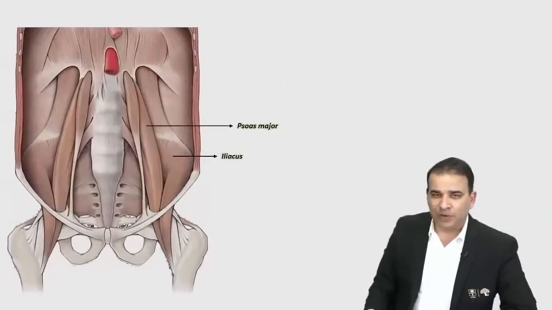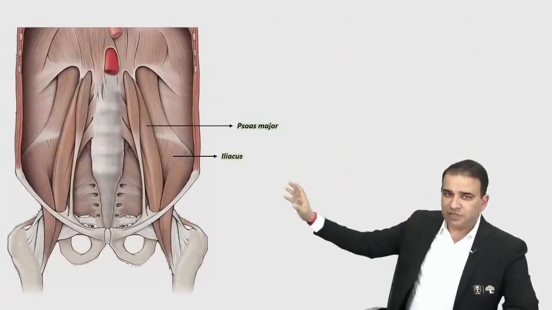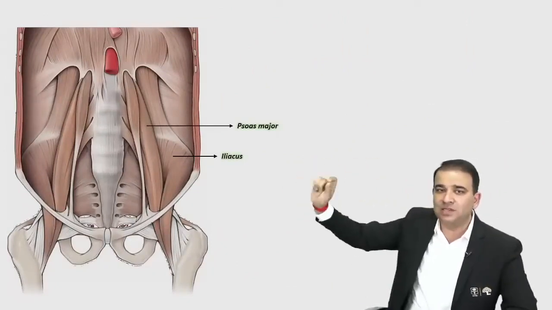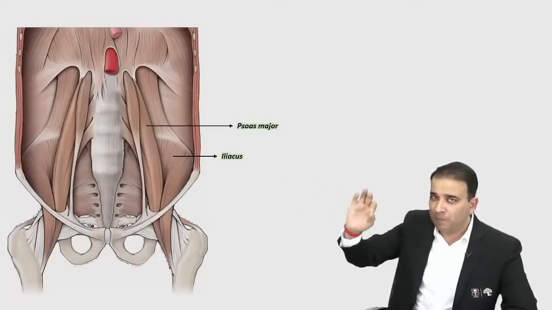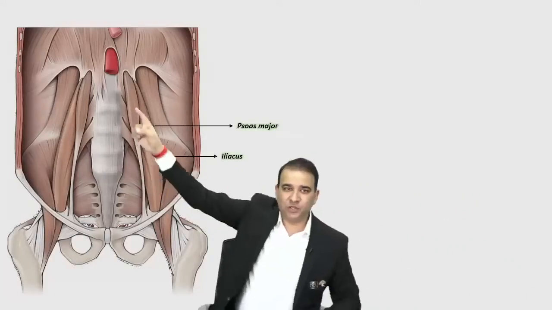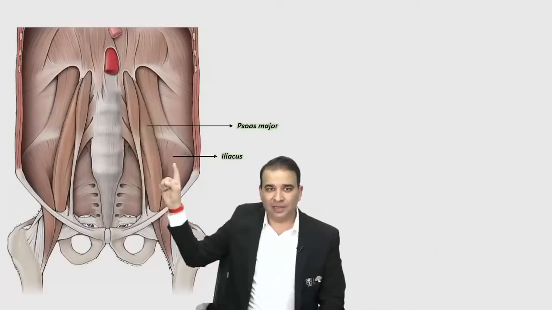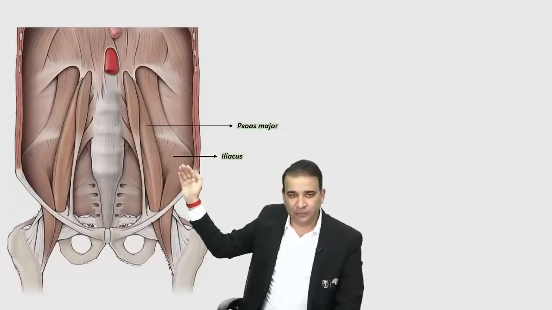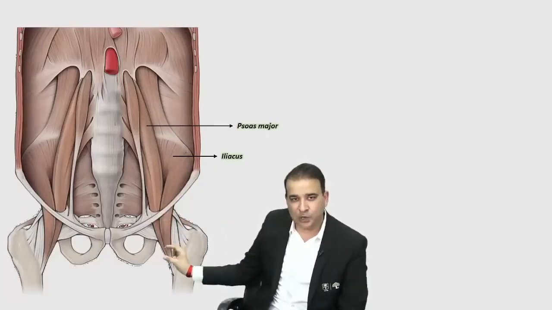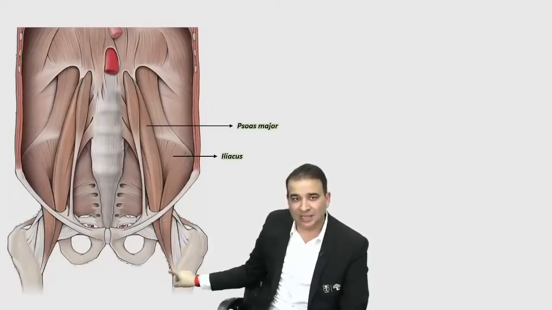Now look at this. First of all, please get oriented to this image. I do not want you to see anything extra and unnecessary here. Just focus on the two muscles. One is the psoas major muscle originating from the lumbar vertebrae, and the other is the iliacus muscle, taking its origin from the iliac fossa. Both these muscles go together and form a common tendon called the iliopsoas tendon, which inserts on the lesser trochanter.